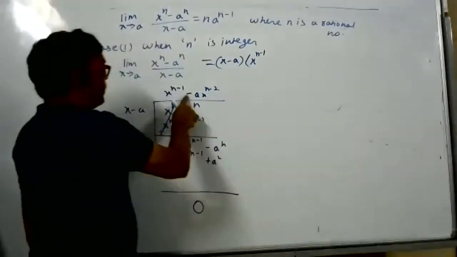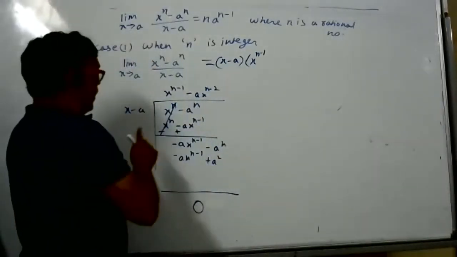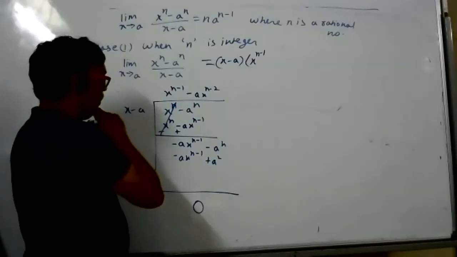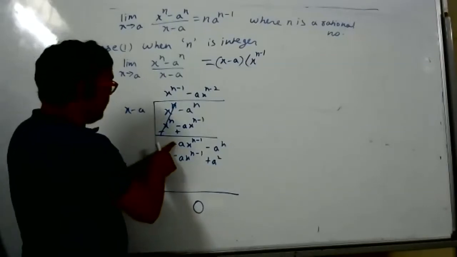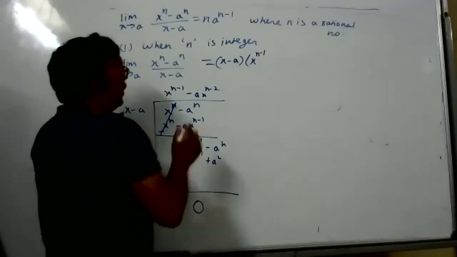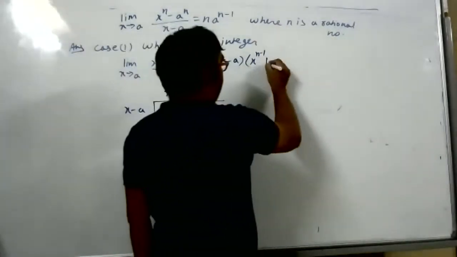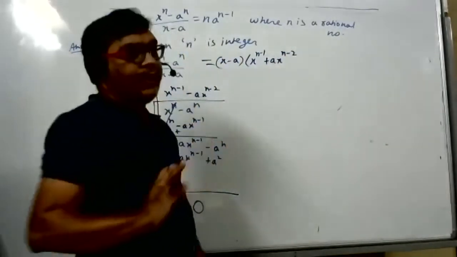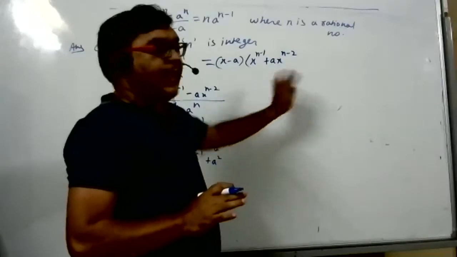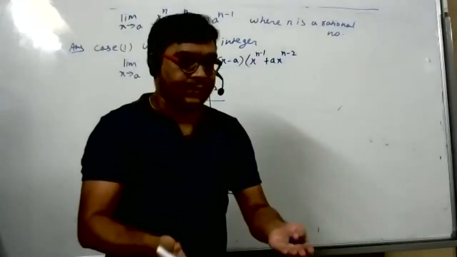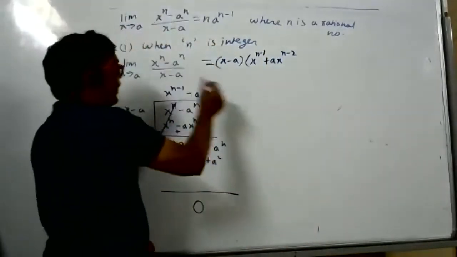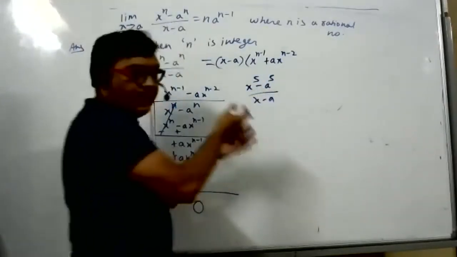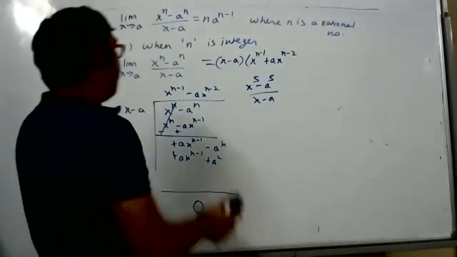But here plus should come, student, should not be minus. Why? Multiplying minus a x to the power n minus 1 will be plus, plus only. Plus only we are getting. So it will be a x to power n minus 2. This way it will come. People have already divided and know the answer, so I am only telling you the answer. Suppose in the place of n, it is x to power 5 minus a to power 5 by x minus a. That time you can really divide and see now. So you remember this result, student.